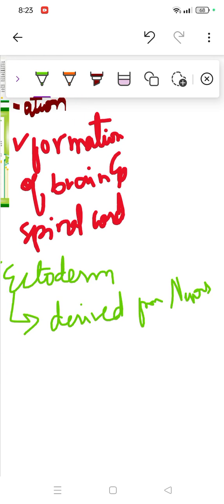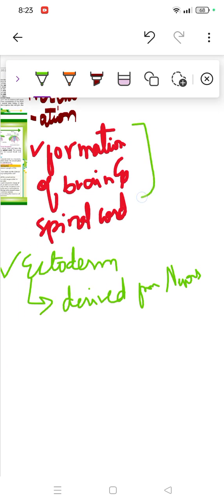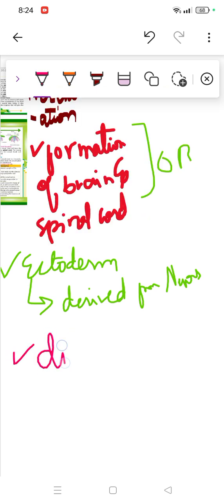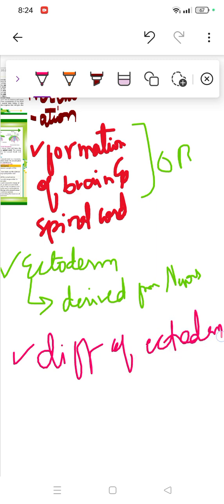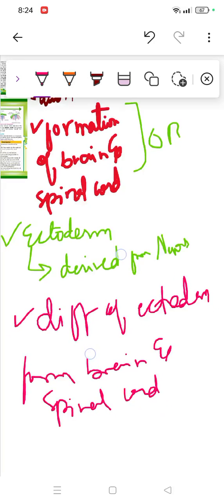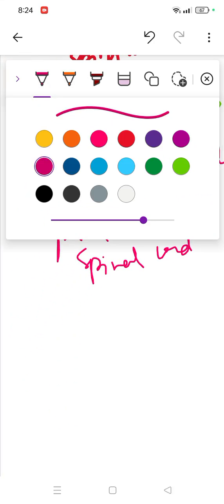If I just tell you the definition, it will be this one: differentiation of ectoderm into brain and spinal cord. So I'm sure it will be clear. If we just look into examples, you'll understand it much more nicely.